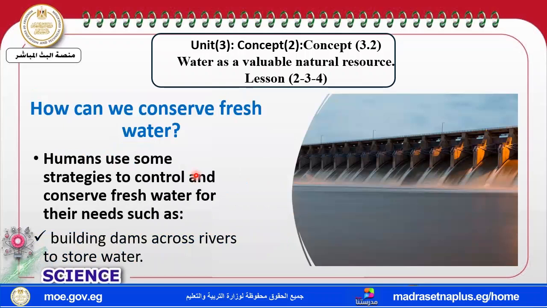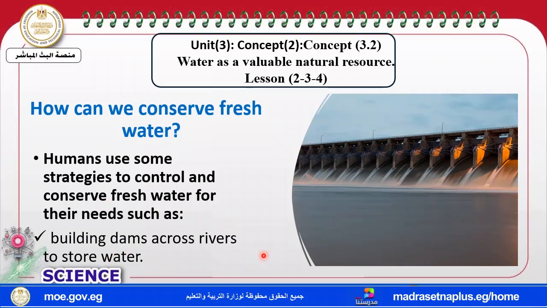We can control it by using what, and store it. We said that scarcity is very important. How do we put a strategy to control and conserve the fresh water? To control and conserve the fresh water, our communities build dams. So the countries build dams across rivers.